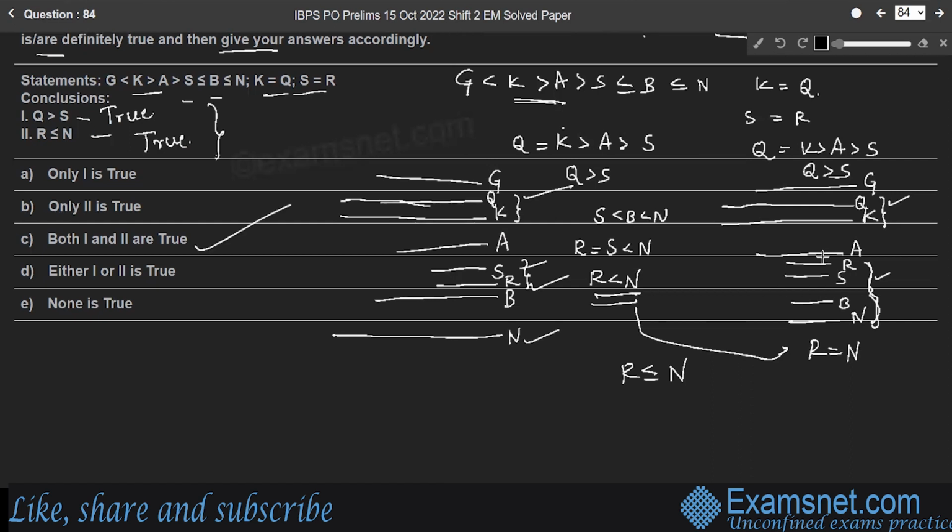Therefore, both 1 and 2 are true. Option C is the right answer.